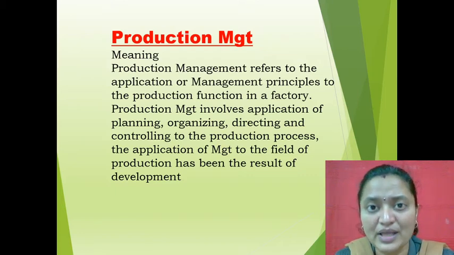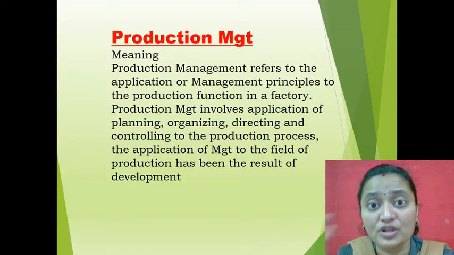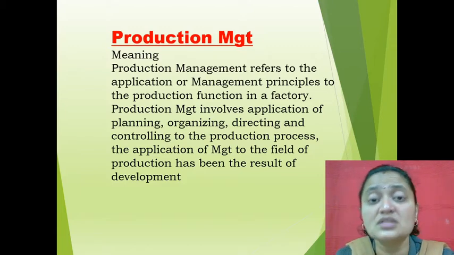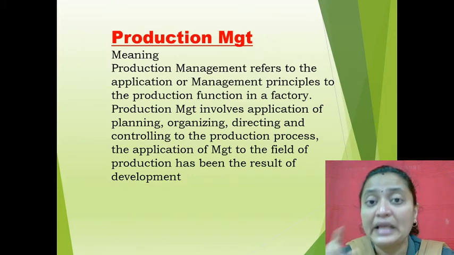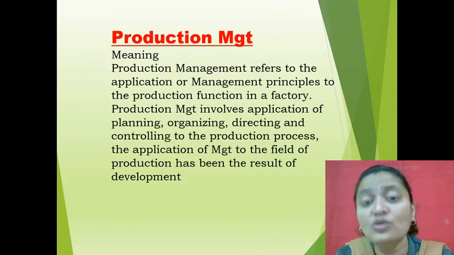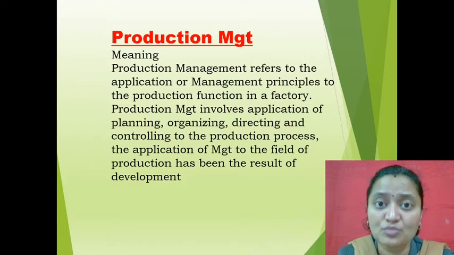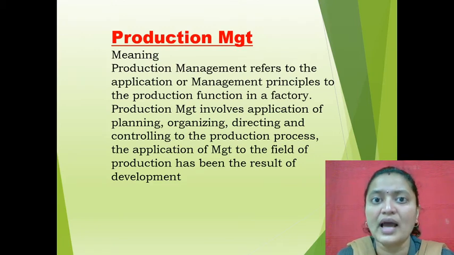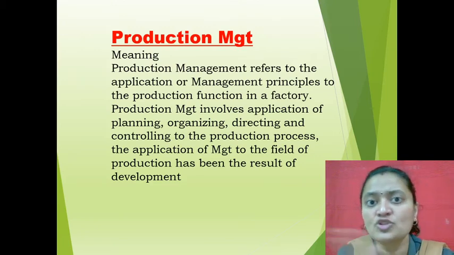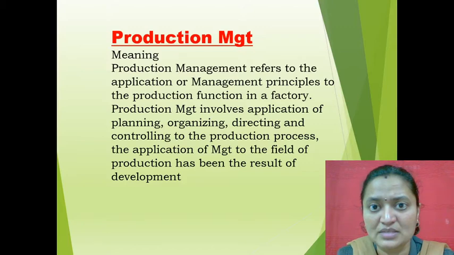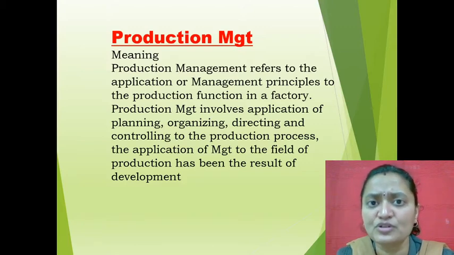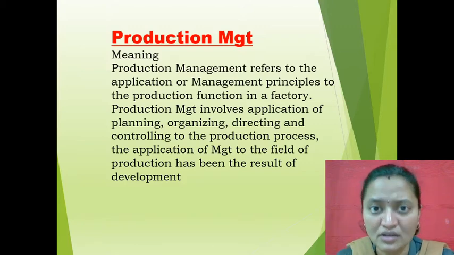Only need to remember that in production and operation management you will be studying how the products have been produced, what the production process is. The goods will not simply be sold in the market like that. For that, different processes or different stages are there: process 1, process 2 and process 3. So these three different stages we have explained briefly. Like in process 1 they will try to collect the raw materials.